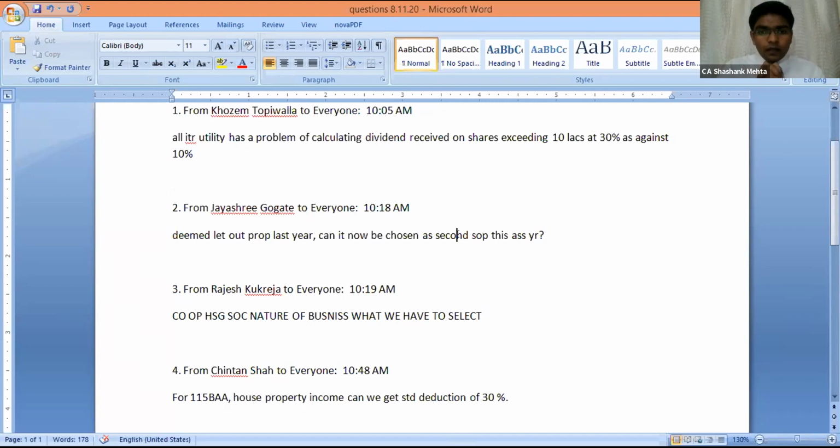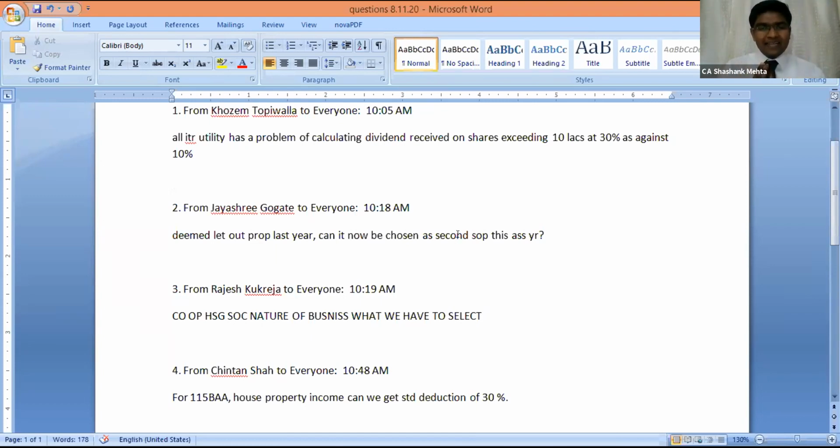Okay, the second question is a kind of legal question. The law provides that the assessee can opt for 2 SOPs. However, if you read the provision specifically, it says that it has to be used by him.